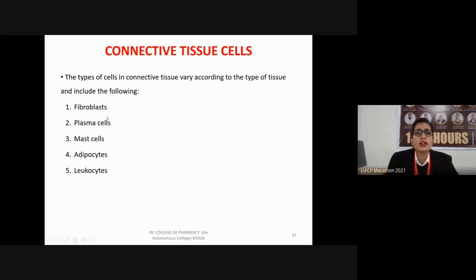So the types of cells which are present in the connective tissues include fibroblast, plasma cells, mast cells, adipocyte, and leukocyte. Whenever the term blast is there, blast means formation. So fibroblasts are the cells which help in the formation of various fibers. So these fibers may be reticulin, elastic as well as collagen.